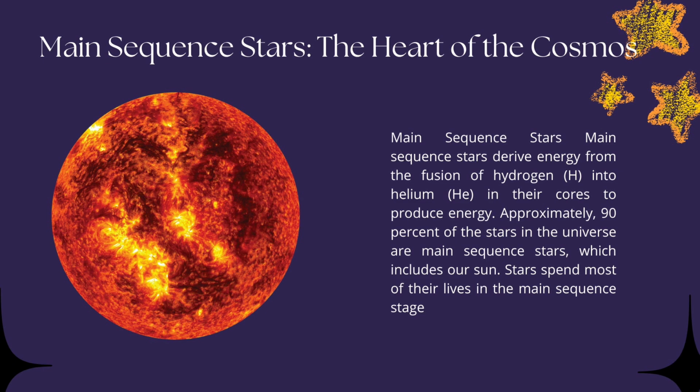The classification of stars. First is the main sequence stars. Main sequence stars derive energy from the fusion of hydrogen into helium in their cores. Approximately 90% of the stars in the universe are main sequence stars, which includes our Sun. Stars spend most of their lives in the main sequence stage.